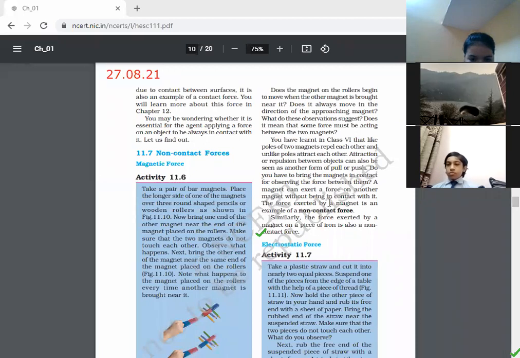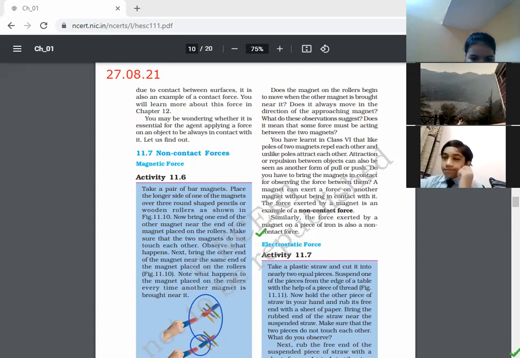So children, magnetic force acts from a distance. As you can see in this figure, the force is acting from a distance. See, in the figure of activity 11.6, both red poles are there, meaning both are north poles, and both north poles repel each other. And in this figure, there is one north and one south pole. So they are acting from a distance. They get attracted from a distance.